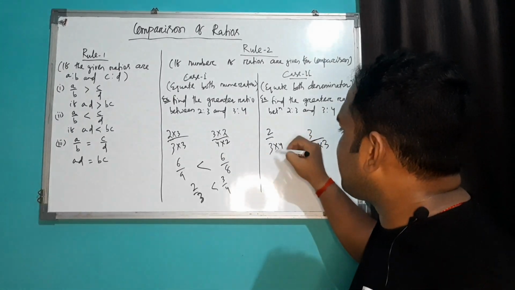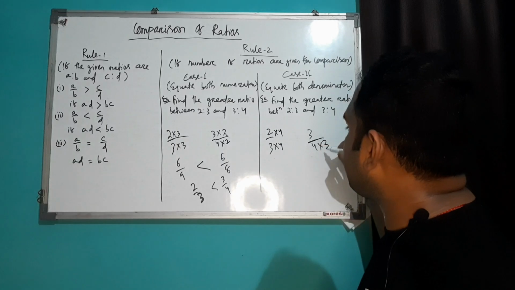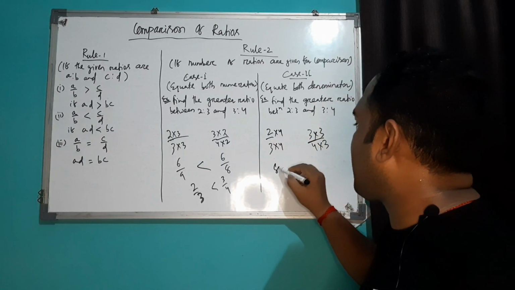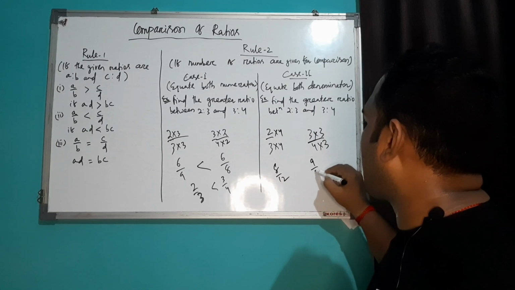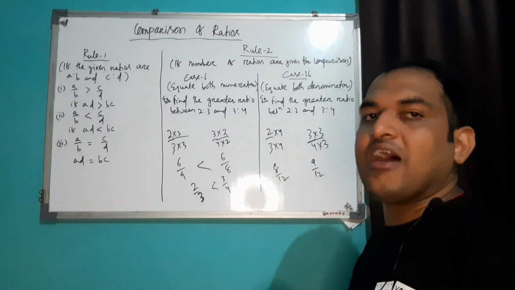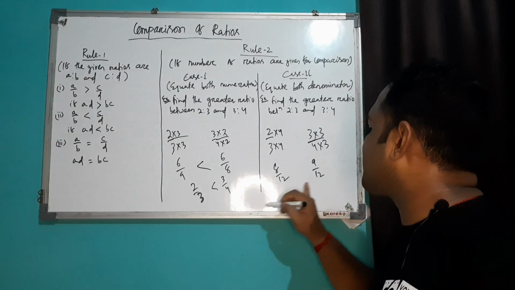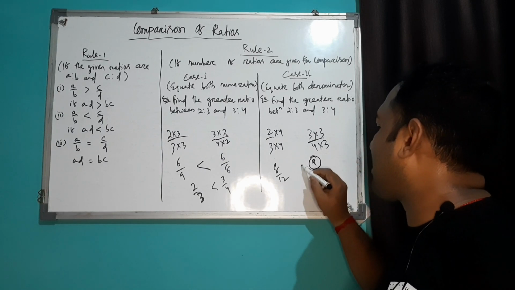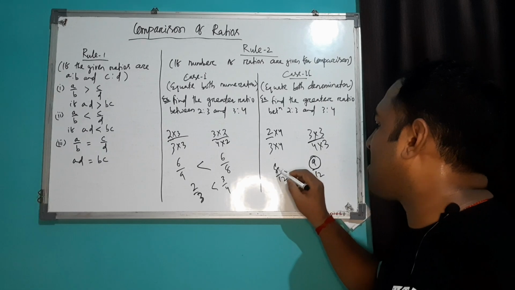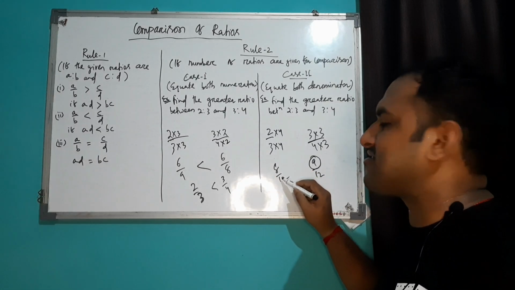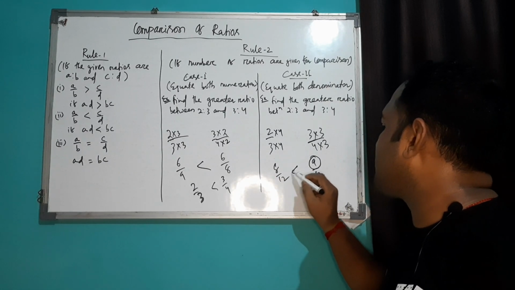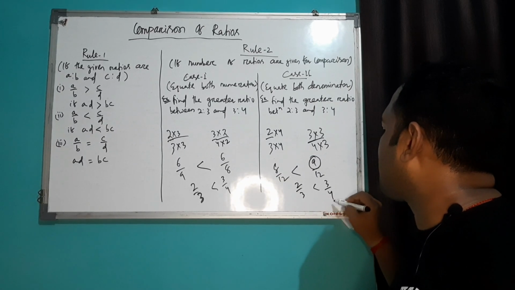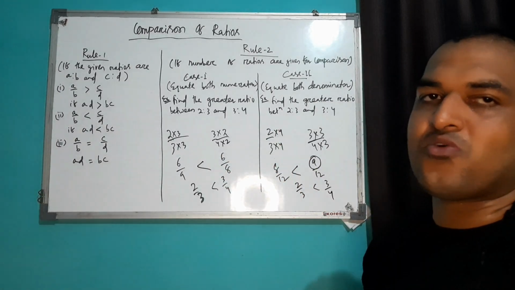Again, in order to maintain this ratio, I have to multiply by 4 over here, and in order to maintain this ratio, I have to multiply by 3 over here. So it will be 8/12 and it will be 9/12. As you know, if the denominator remains the same, the ratio having the larger numerator will be the larger ratio, and the ratio having the smaller numerator will be the smaller ratio. It means 8/12 is smaller than 9/12. So 2/3 is less than 3/4. So in this way, you can compare two or more ratios.